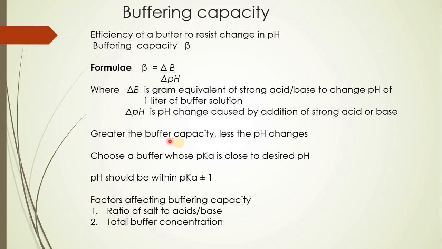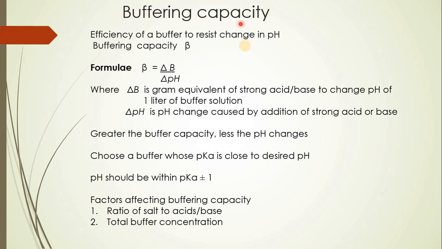Greater the buffering capacity, less is the pH change. Therefore, choose a buffer whose pKa is always equal to the desired pH. Note that you should always keep in mind when working with pH of solutions: pH should be within pKa plus or minus 1.